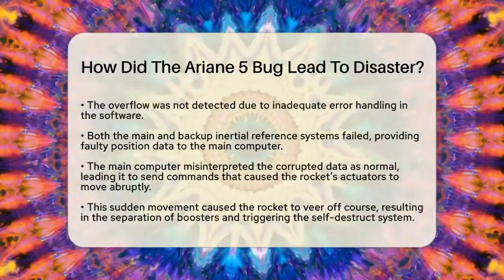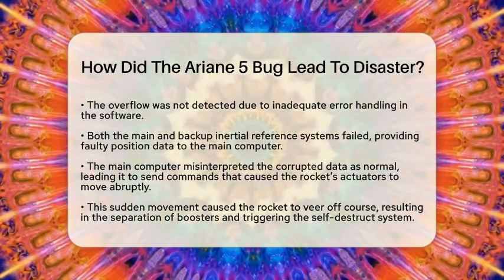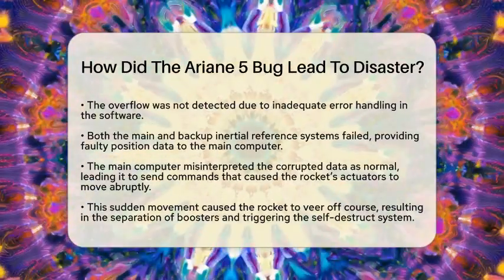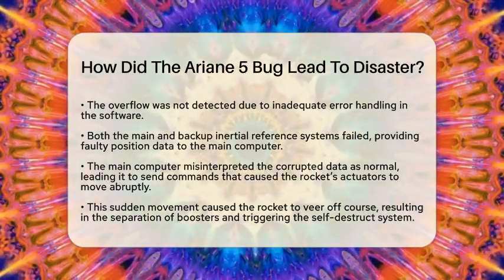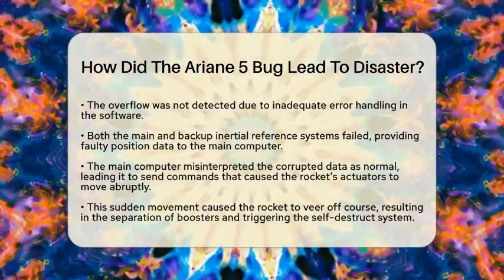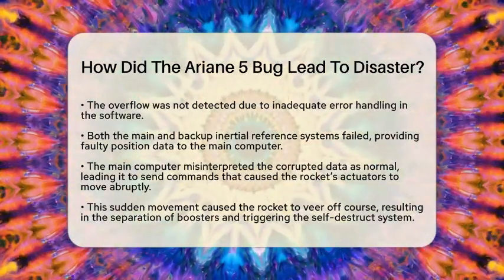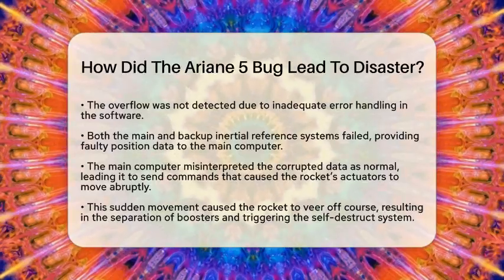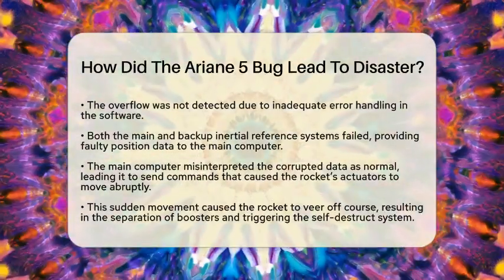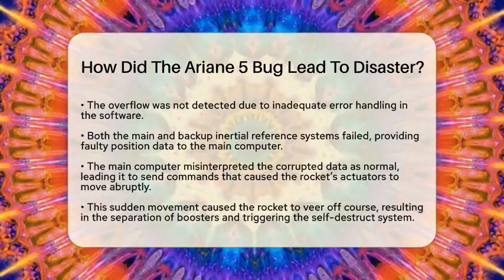The software did not have enough error handling to manage this overflow. Both the main and backup inertial reference systems stopped working. These systems were supposed to provide precise position data. Since both failed, the main computer received faulty information. Instead of recognizing an error, it interpreted the data as normal flight data.